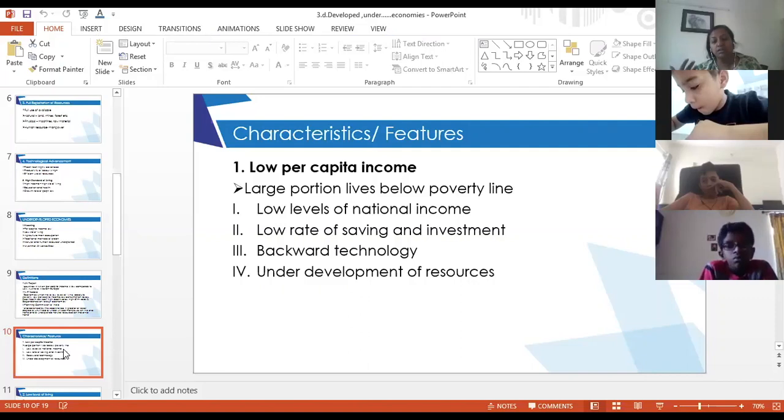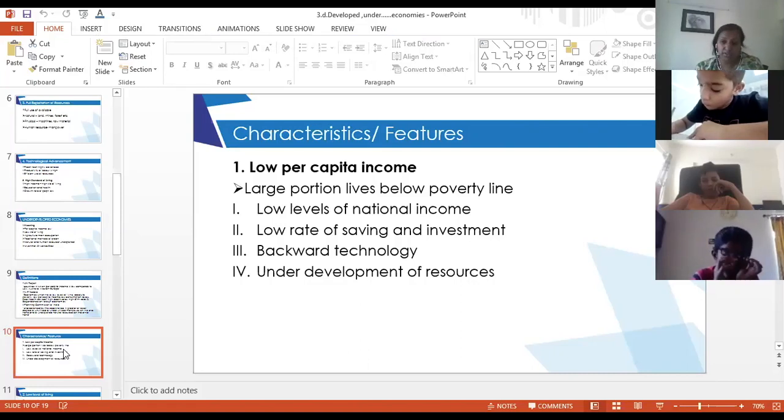Basic needs mean food, clothing, shelter. These levels are set by all countries depending on their own region and prices: this much money is required for a month so that a person's basic necessities can be met. The line below which people fall is known as the poverty line. So most of the people in underdeveloped regions live below the poverty line.